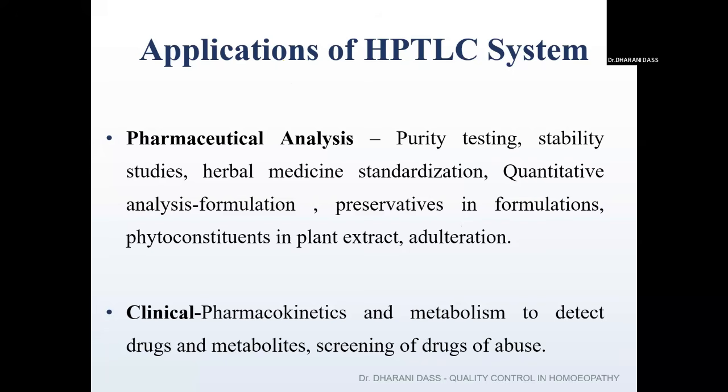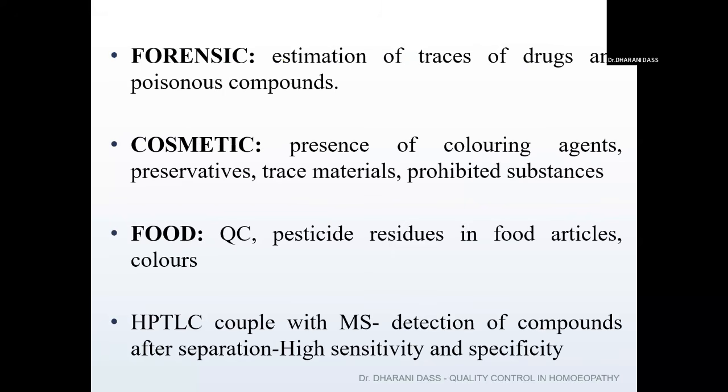Clinically, we'll know the pharmacokinetics, that is the mechanism of action of a drug, which can be known through absorption and distribution. In forensics, it helps to estimate traces of drugs and poisonous compounds. In cosmetics, similar to preservation, because in cosmetics there are more chances of adulteration and addition of coloring agents, preservatives and trace materials. Whether they are within the prohibited limit or not can be known by running the HPTLC. And in food, we can know whether any pesticide residues are present in food articles.